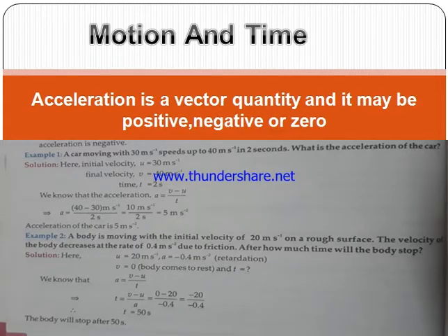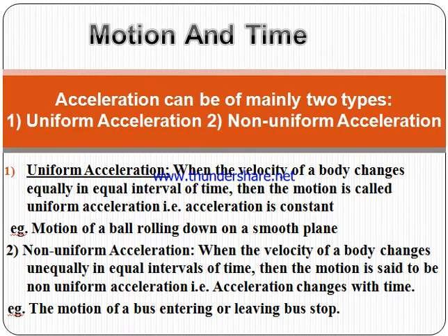Now we come to the next points about acceleration. It is a vector quantity. It may be positive, negative or zero. This is a very important term which we have done earlier. Now we come to the types of acceleration. Acceleration is of mainly two types. First is known as uniform acceleration, the other is known as non-uniform acceleration.